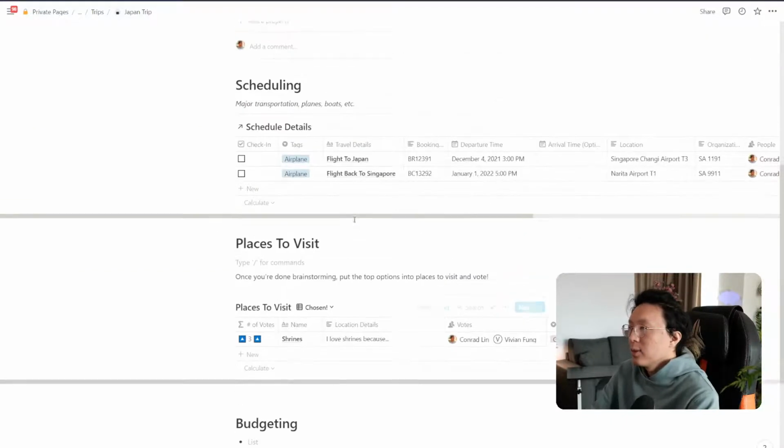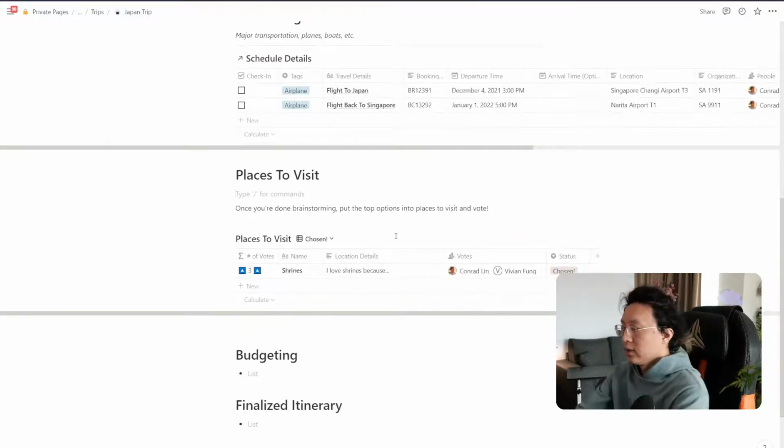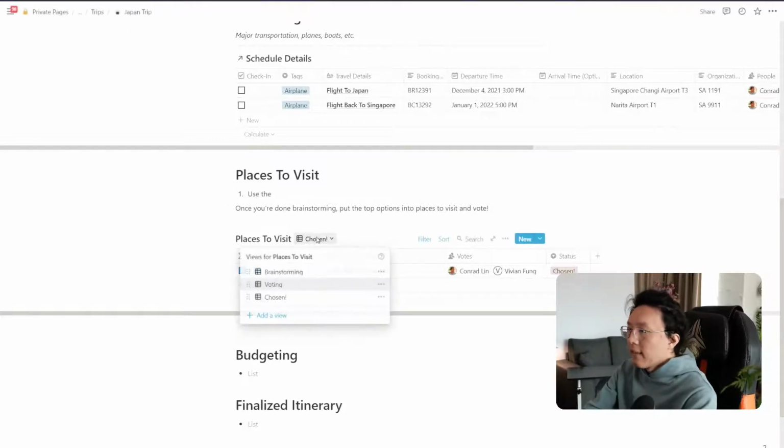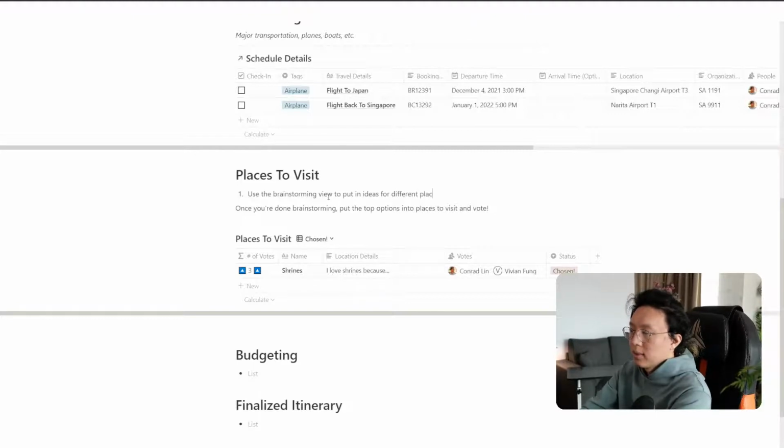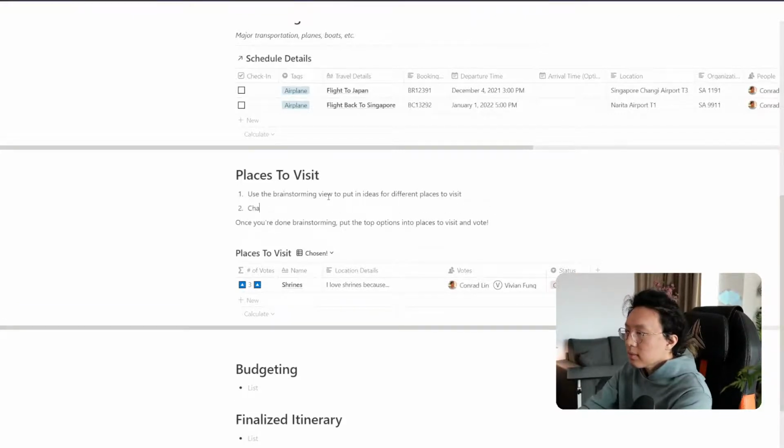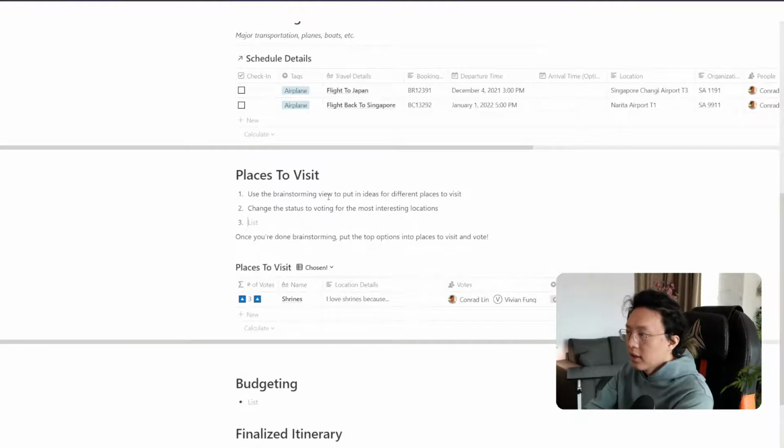So I'm going to put some quick notes here just for everyone to understand how this works. So I've used the brainstorming view to plan out, to put in ideas for different places to visit, change the status to voting for the most interesting locations.